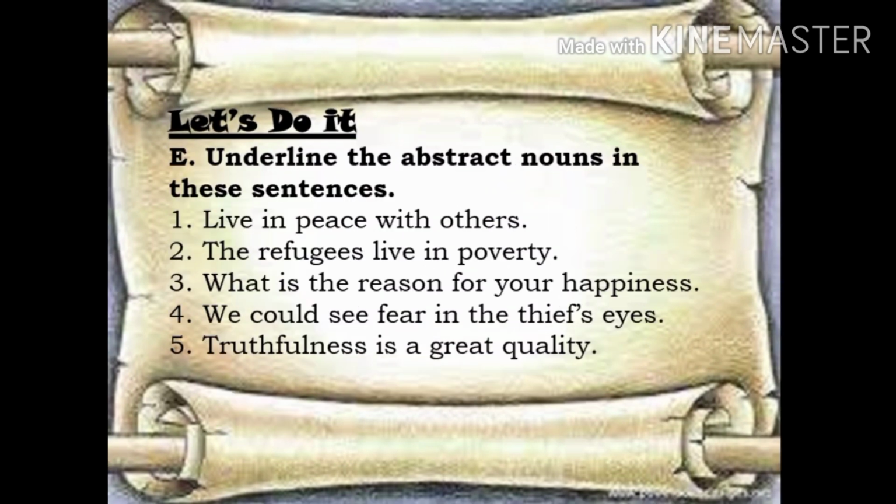Now it says, underline the abstract noun in these sentences. Live in peace with others. The refugees live in poverty. What is the reason for your happiness? We could see fear in the thief's eyes. And the last one is, truthfulness is a great quality. Now let's have a look at the answers. I hope you all have done it honestly.